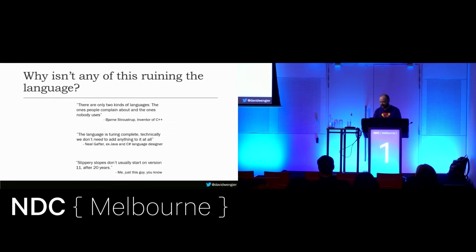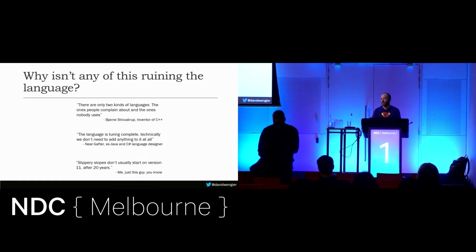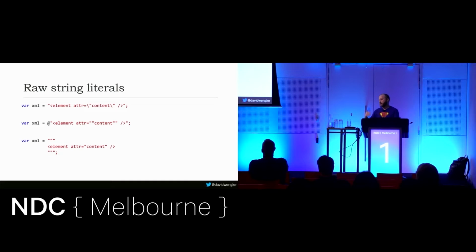So what we're actually going to do today is I'm just going to run through a bunch of the C# 11 features. I'm going to focus on the ones that you can use right now. If you get Visual Studio 2022 preview, that's all I'm using for demos. Everything's going to work. But there are heaps of features, so I'm happy for this to be as interactive as you like. If you have questions, yell out. If I'm waffling on and you want to get on to the next feature, yell that out too. We can somehow form a democracy, I don't know. We'll work it out. So the first feature we're going to talk about is raw string literals.